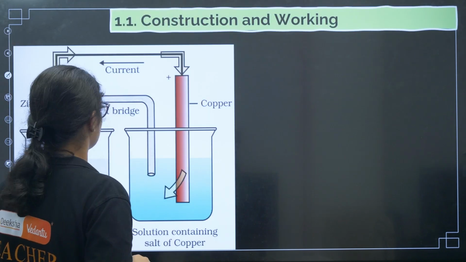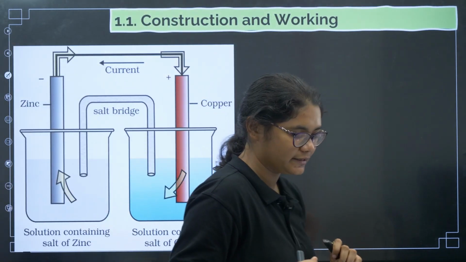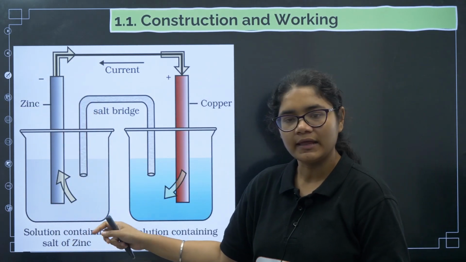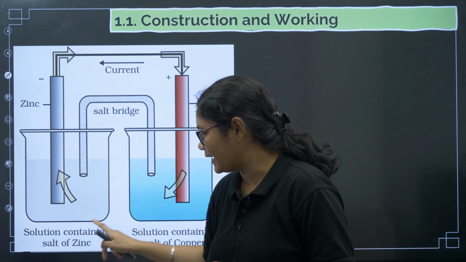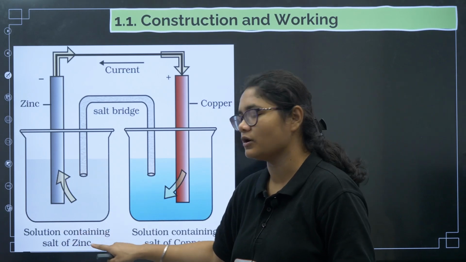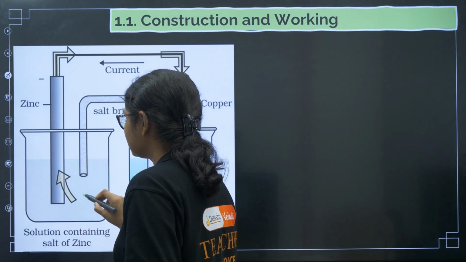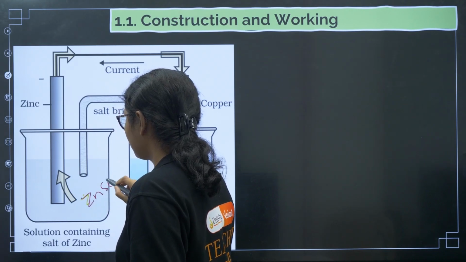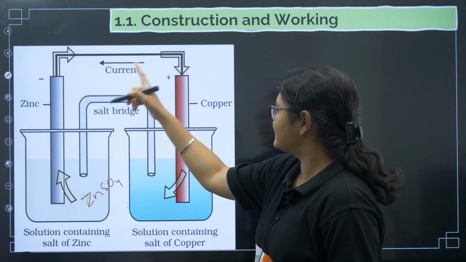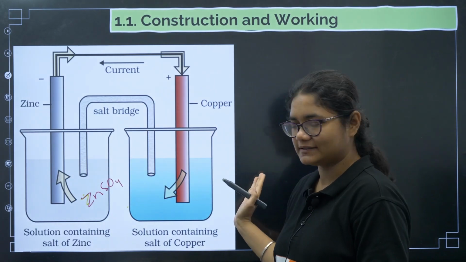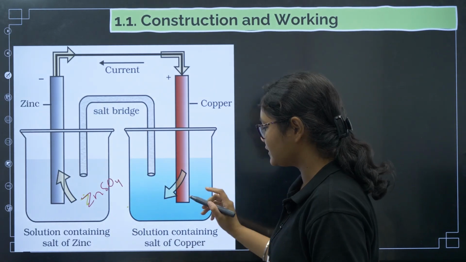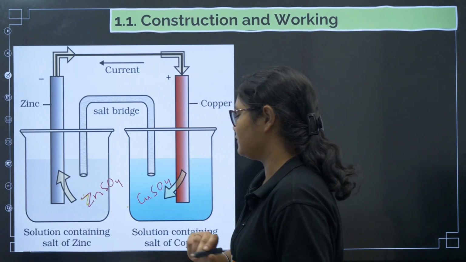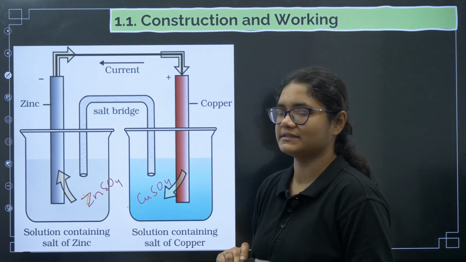Okay, so now see, this is a Daniell cell. What all things can you observe here? There is a zinc rod dipped in an electrolyte, a solution containing a salt of zinc. Let us assume that it is zinc sulfate. Now there is a copper rod on the right hand side, and it is dipped in a solution of copper, that is copper sulfate. So zinc sulfate is there and copper sulfate is there.